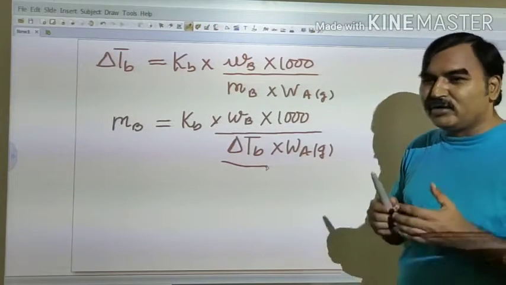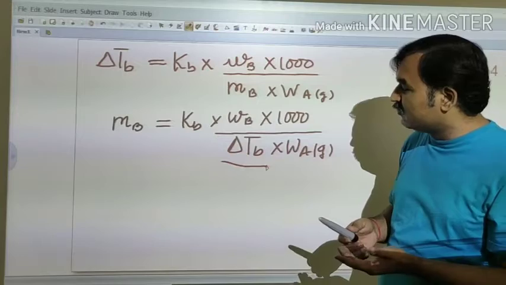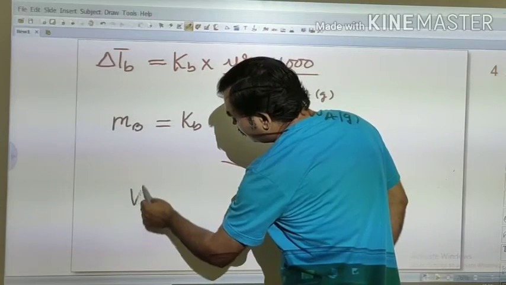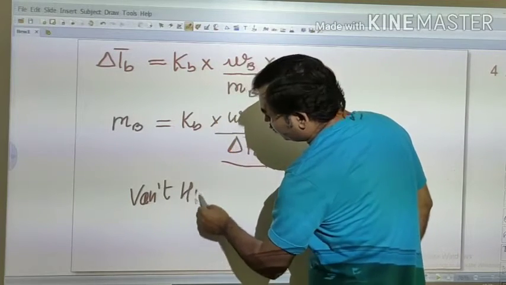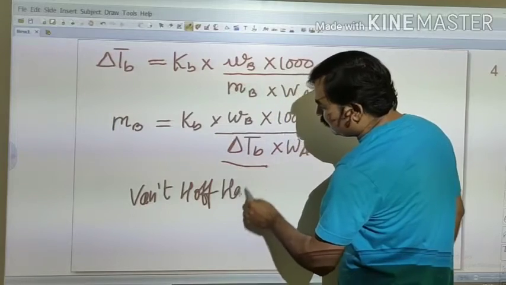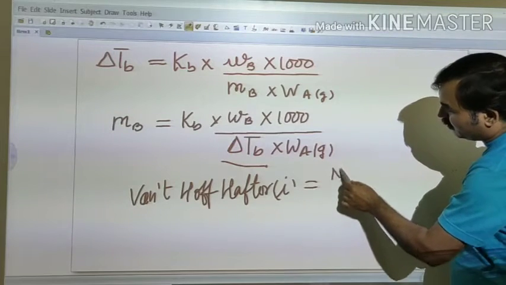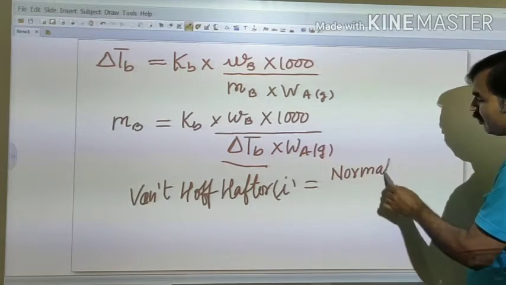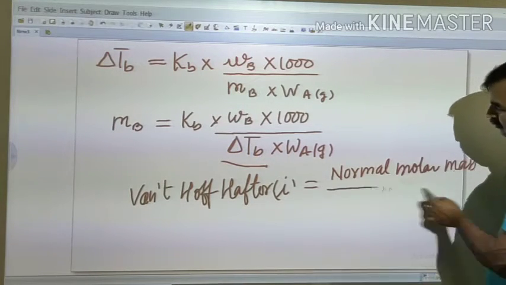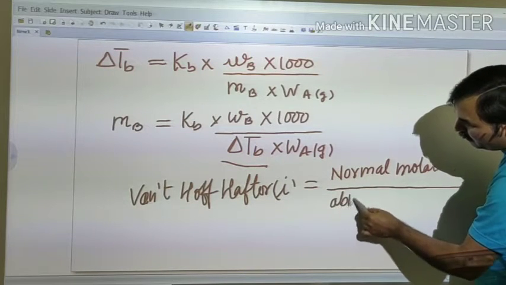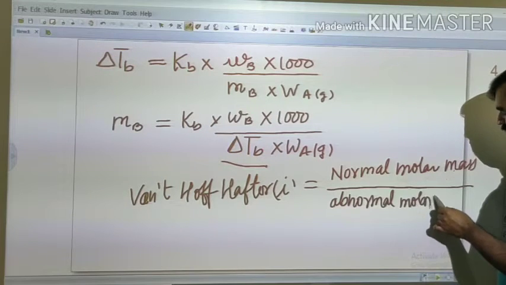Now, Van 't Hoff has introduced a factor to correlate this anomaly, and he found that the Van 't Hoff factor, which we show by i, is given by normal molar mass upon abnormal molar mass.